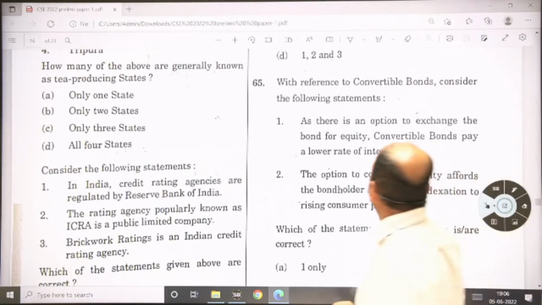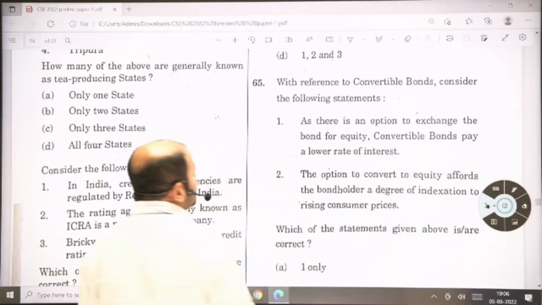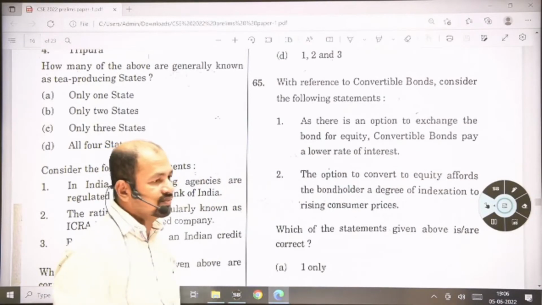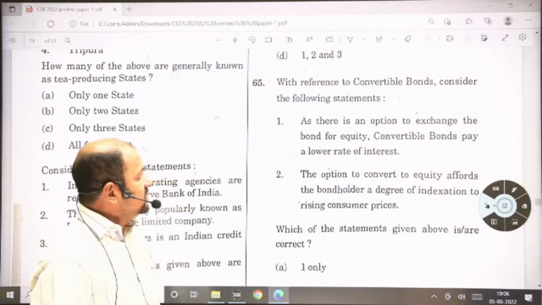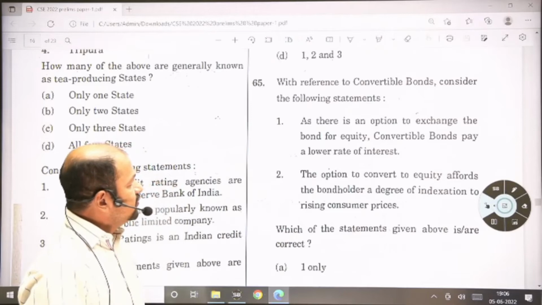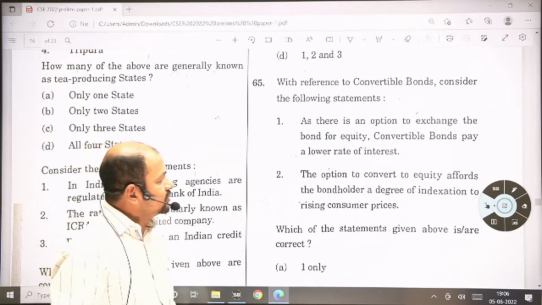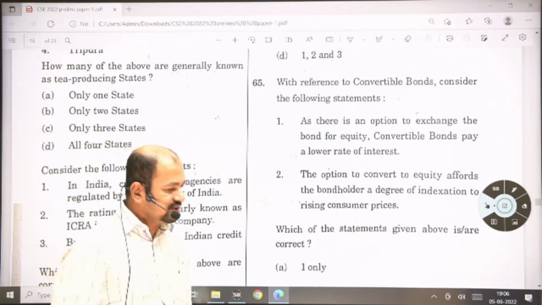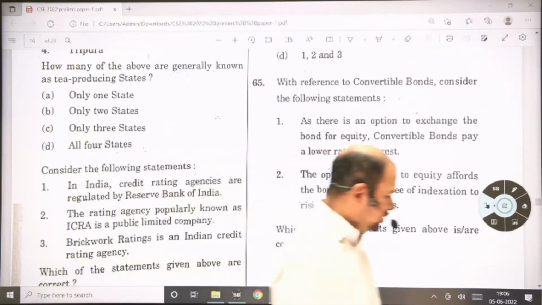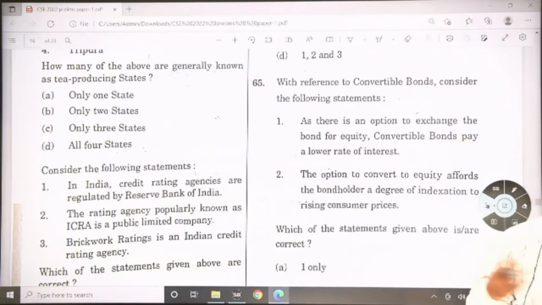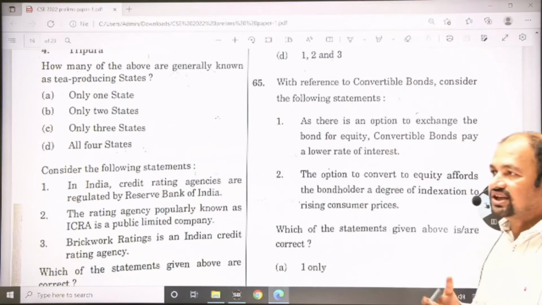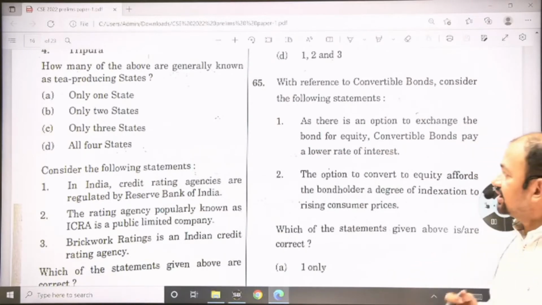With reference to convertible bonds, consider the following statements. As there is an option to exchange the bond for equity, convertible bonds pay a lower rate of interest. Convertible bonds means the bonds which you can convert into equity.